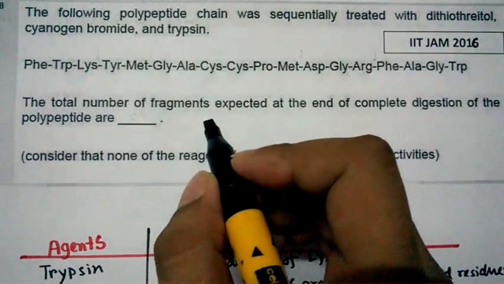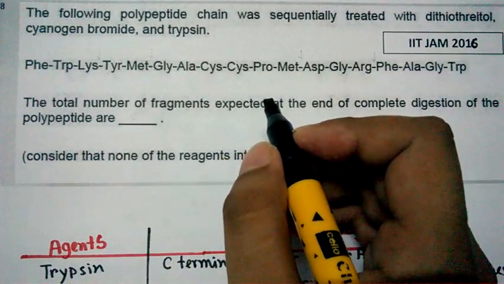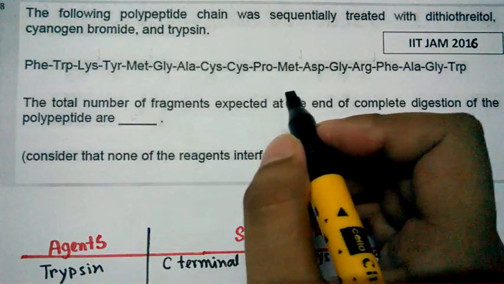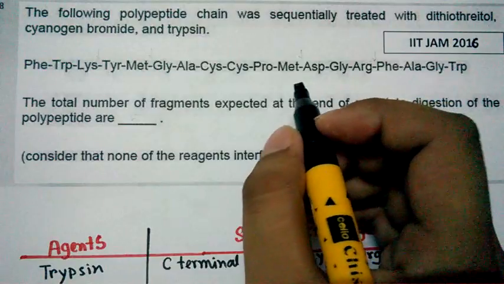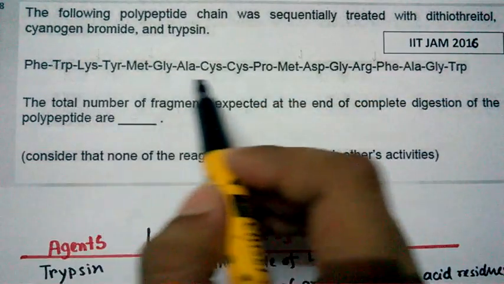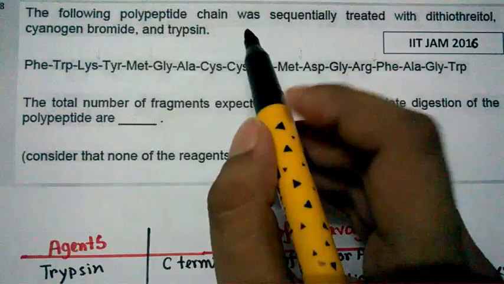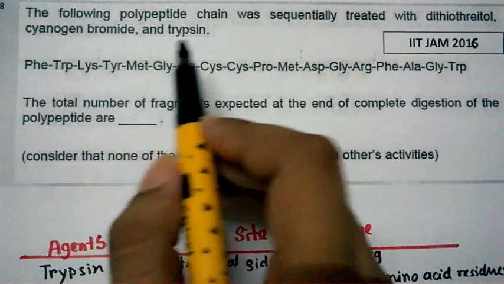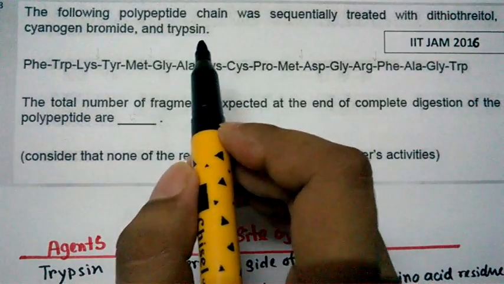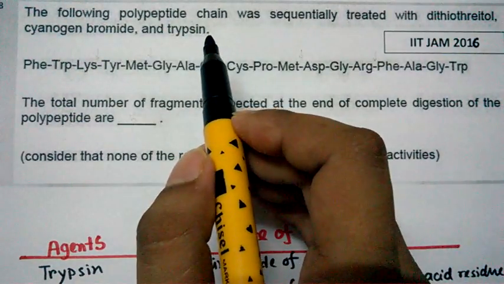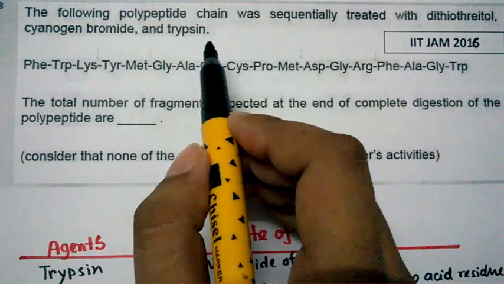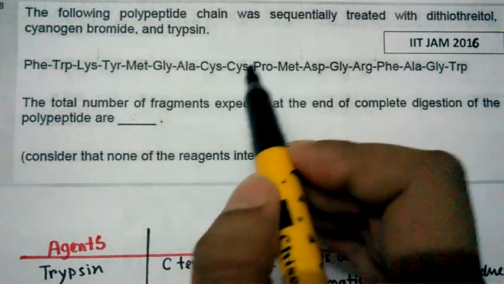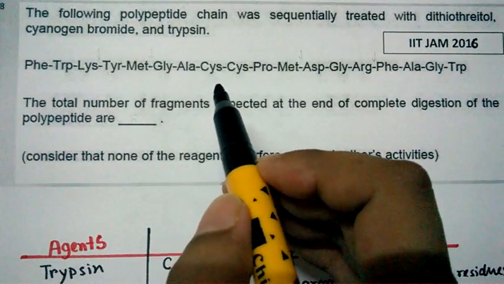Hi, in this video I'm going to solve another question from IIT JAM 2016, and this question is on cleavage site on polypeptide. The question asks that the following peptide, they give a peptide sequence, was sequentially cleaved by dithiothreitol, cyanogen bromide and trypsin. In order to answer this question, we need to know the cleavage sites of trypsin, cyanogen bromide and dithiothreitol. Only then can we say how many peptide fragments are produced.